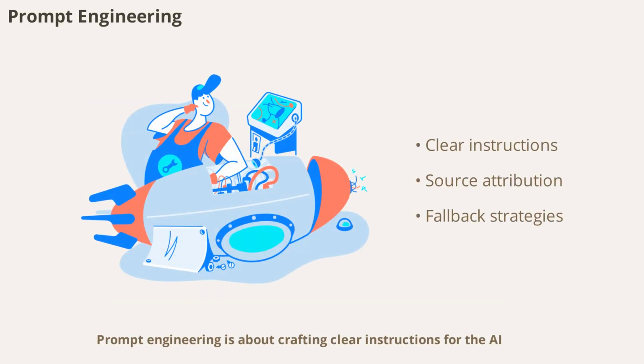Prompt engineering is about crafting clear instructions for the AI, ensuring it uses the retrieved context effectively. This includes citation and source attribution, handling conflicting information, and fallback strategies for poor retrieval. Well-designed prompts help the AI deliver accurate and helpful answers.